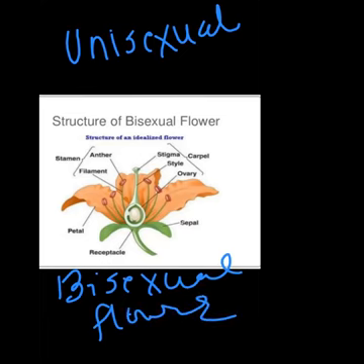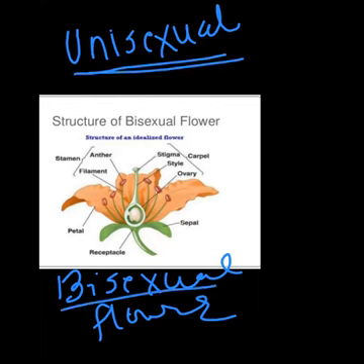But in both kinds of reproduction, whether the organism is unisexual or bisexual, the kind of reproduction is sexual.